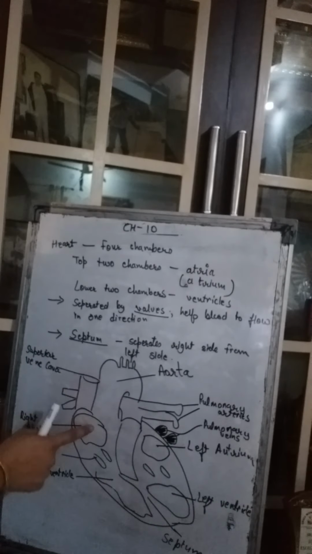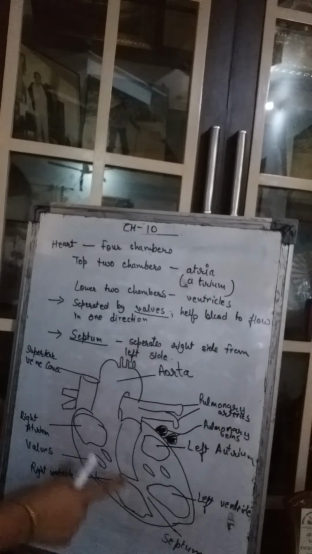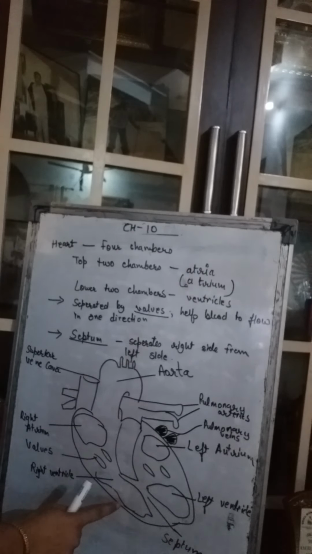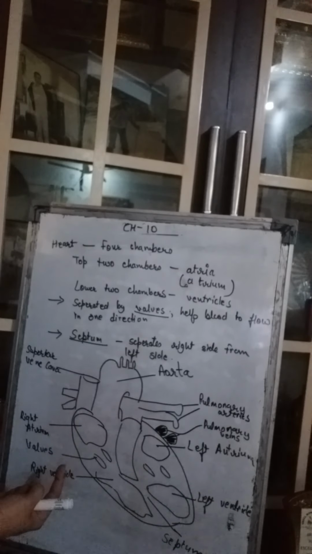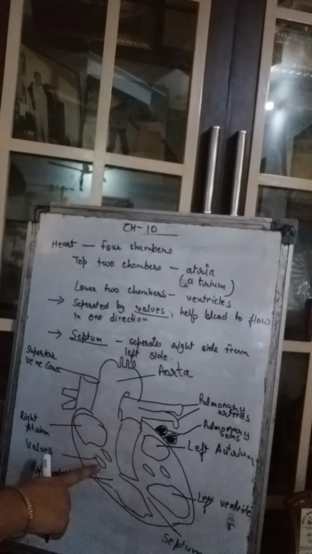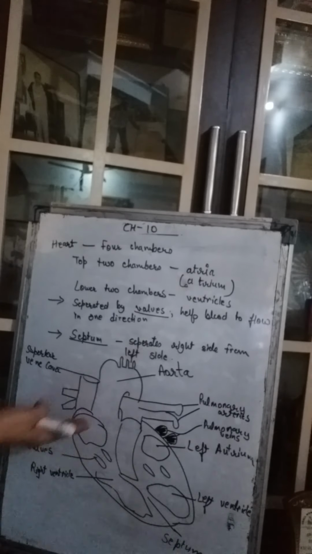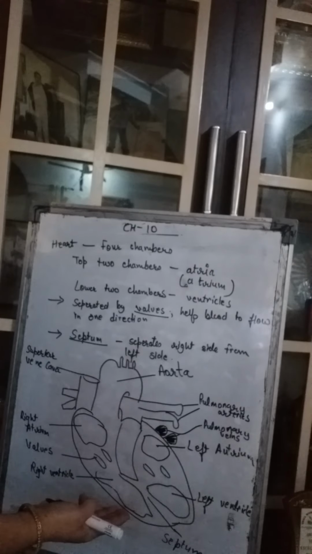Suppose it is going from the atrium to the ventricle, it will only let it go in that direction only. It will prevent the backflow of the blood. That is the function of the valve. We have studied that in the veins also. It is present in the veins also, and they are present in the heart also. Okay, so these are the valves which separate the top portion from the lower portion.